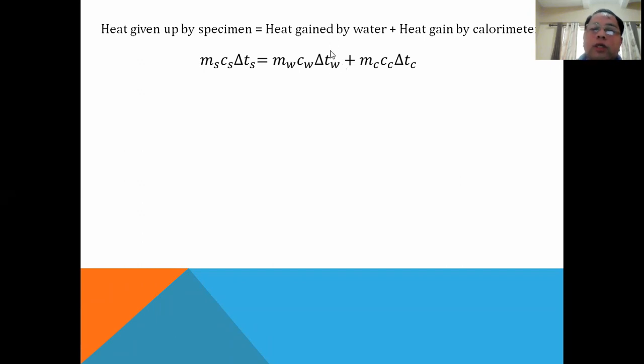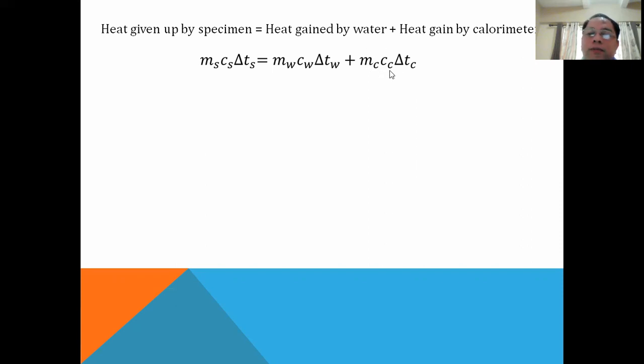Now for our water, our water is 20 degrees. It became 25, so it went up together with the calorimeter. So 25 minus 20 will now be equivalent to a 5 degrees change in the temperature of the water and the calorimeter. Now your calorimeter is made of copper, so its specific heat is 0.093, while its mass is around 100 grams.